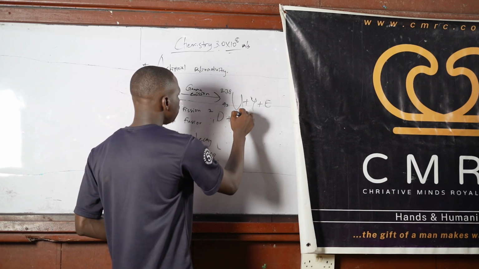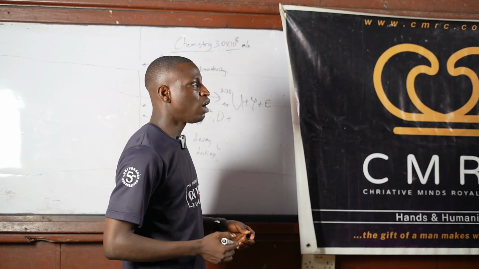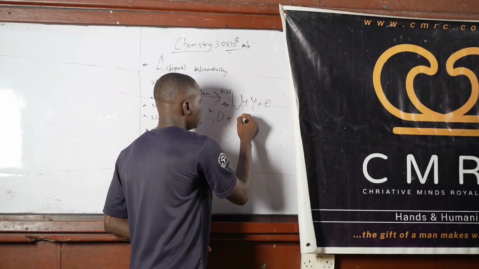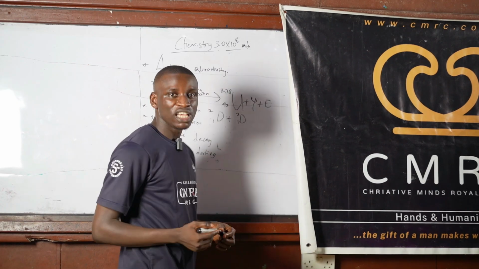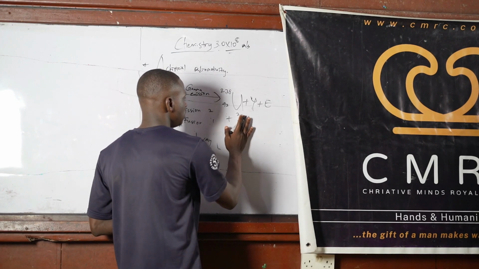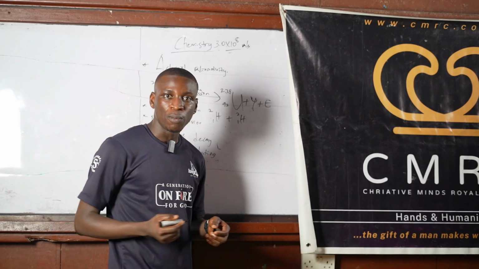And then you are combining this one with, okay, let's say you are combining 2 deuterium molecules. This is another D, 2, 1. In some textbooks, you might not see this D. They can just put hydrogen. Okay, let me just replace it with hydrogen. We are still talking about the same thing because deuterium is an isotope of hydrogen.